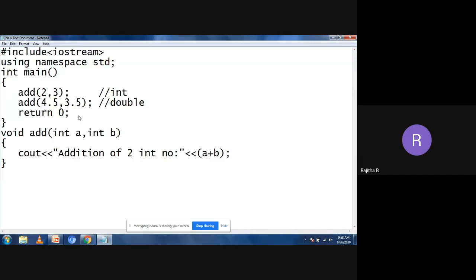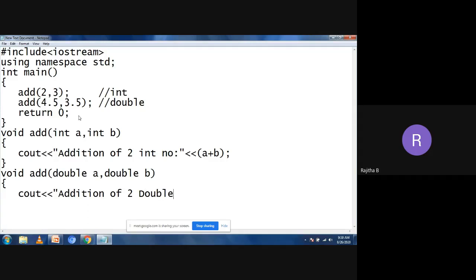Now I have one more function to perform the addition of double. So you can write void add. Now you can see that it is a double. I'm taking double a comma double b, and I'm going to print the result: addition of 2 double numbers.